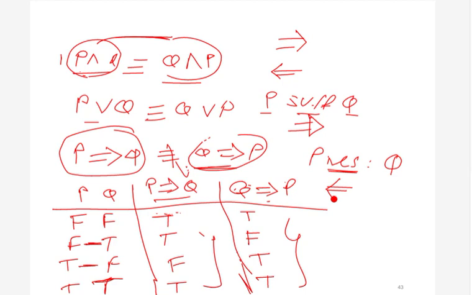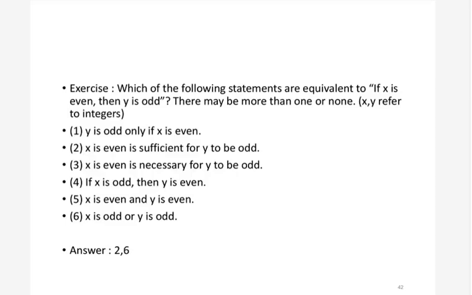X is even. We have already written this, x is even is basically nothing but p. We have represented x is even by this proposition p. Sufficient can be replaced by forward implication. And y to be odd, y is odd is nothing but q. So basically you can see p implies q. Okay, so this is what we wanted, so we can say that this is a correct interpretation.